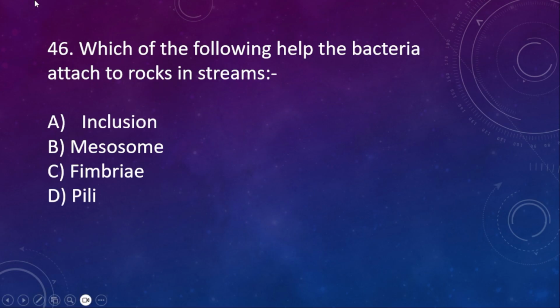46th question. Which of the following helps the bacteria attach to the rocks in streams? A, inclusions, B, mesosomes, C, fimbriae, D, pili. Here the right option is fimbriae.